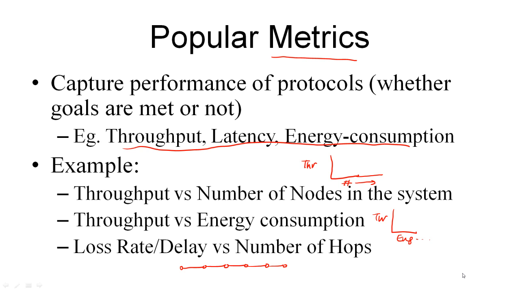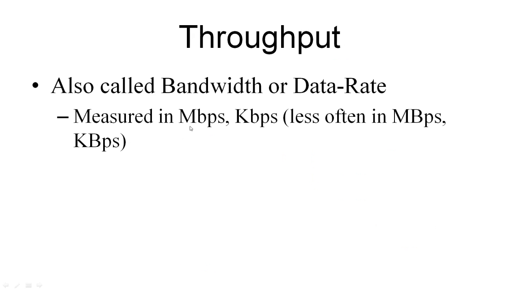So let me cover a few of these metrics in a little bit more detail, since we are going to use them as part of this course. So throughput is a very popular metric. Its units are megabits per second or kilobits per second. Sometimes it is also expressed in MBps, where this capital B refers to bytes. So in this case, it is megabytes per second or kilobytes per second. Now, if someone says they have a 1 Mbps connection, or this is the throughput they are getting, what they typically mean is they are able to transfer or receive 10 to the power of 6 bits in 1 second.